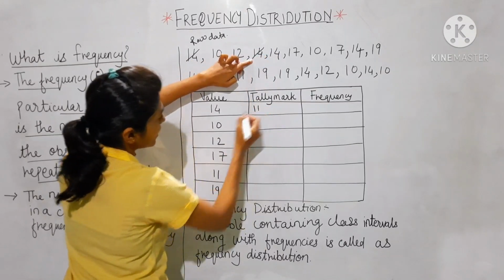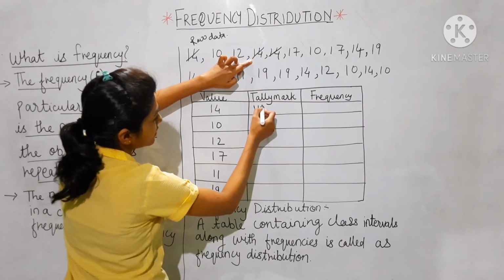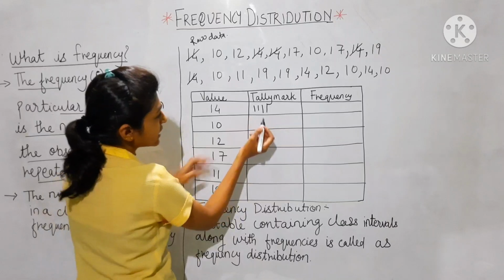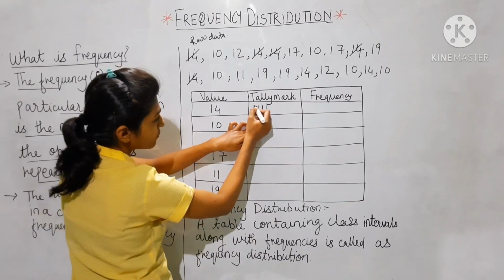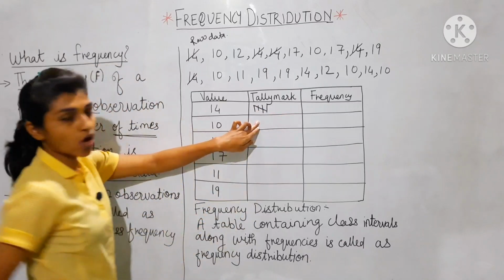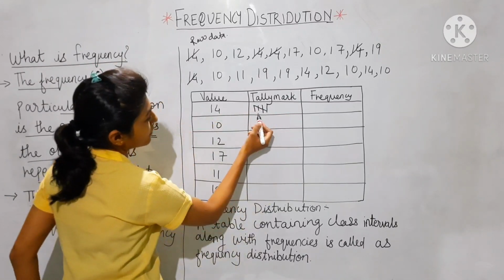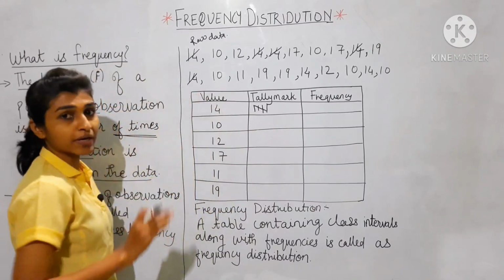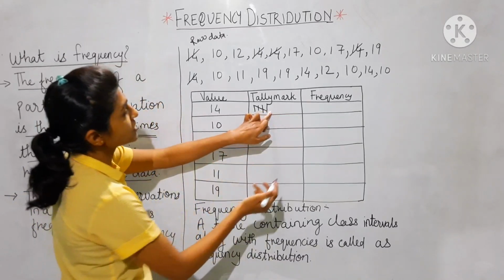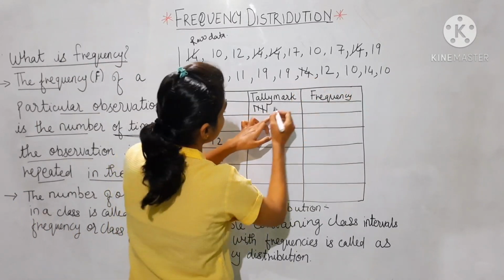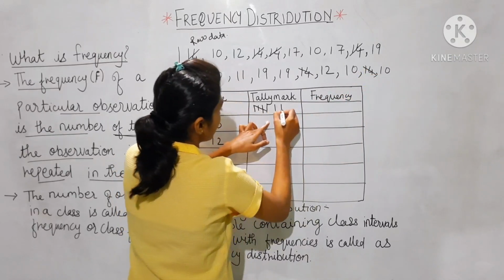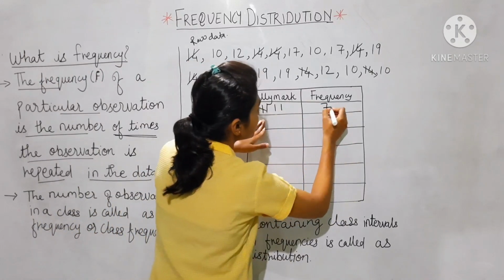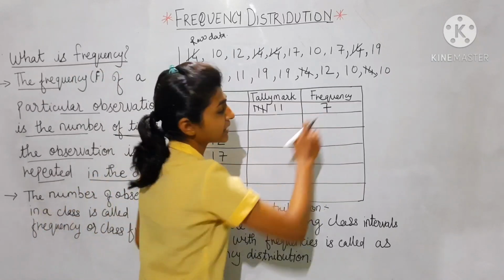So 1 is over, then where is 14? 2, put one more mark, 3, 4, 5. Once the tally mark becomes 4, the fifth one you are going to cross it. So this tally mark becomes 1, 2, 3, 4, 5. Clear? So 5 times the number 14 has been repeated till now. Now again we'll see where is 14, 6 and 7. Clear? So how many times has 14 been repeated? 7 times. That means the frequency of 14 is 7 times.